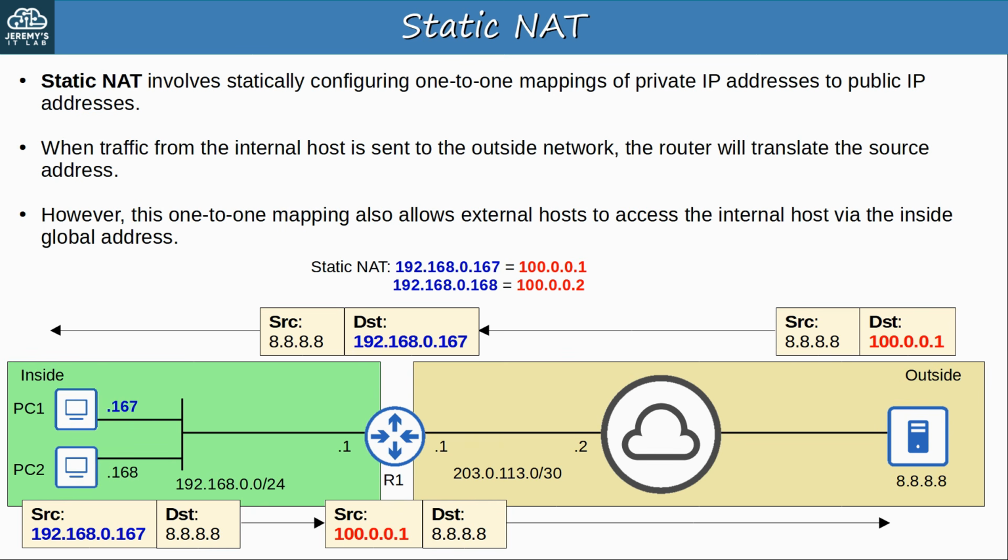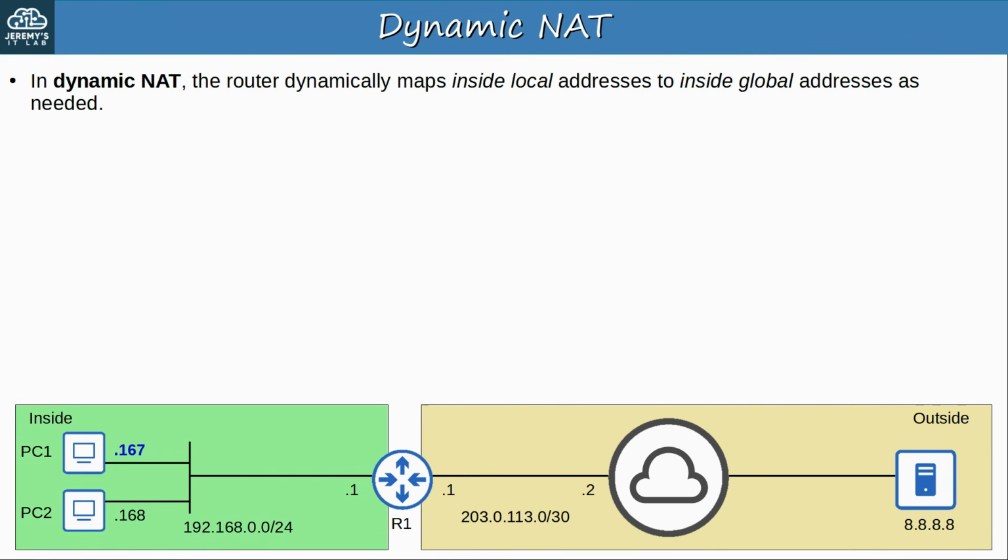Now let's move on to dynamic NAT. In dynamic NAT, the router dynamically maps inside local addresses to inside global addresses as needed. So you don't manually specify, map this IP address to this IP address, that IP address to that IP address. The router makes those mappings automatically, and then clears the mapping when it's no longer needed. Here's how it works in Cisco IOS.